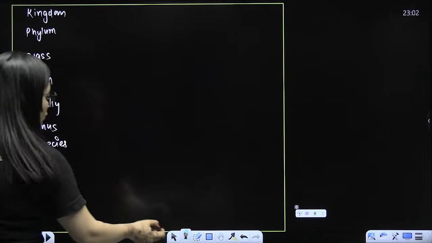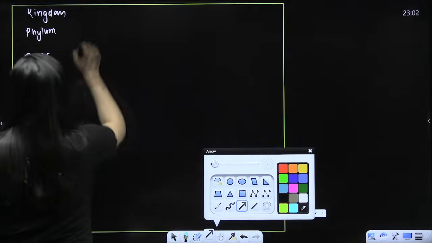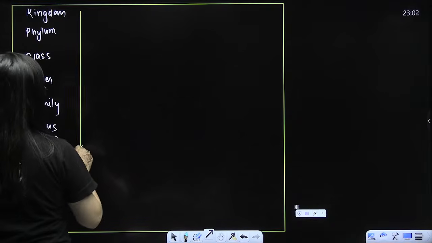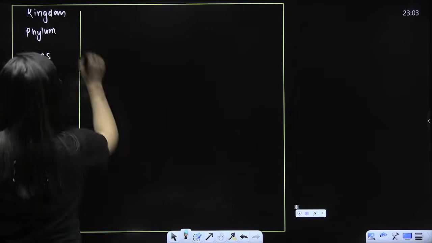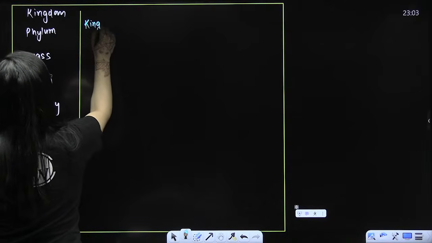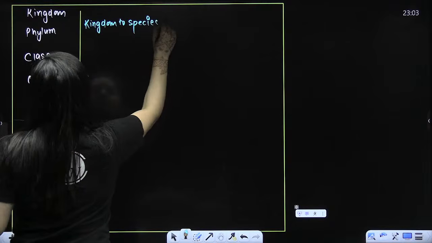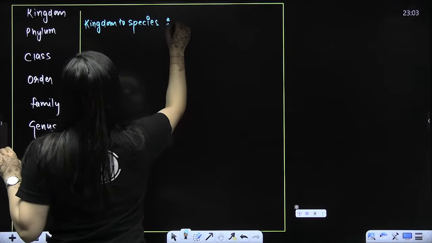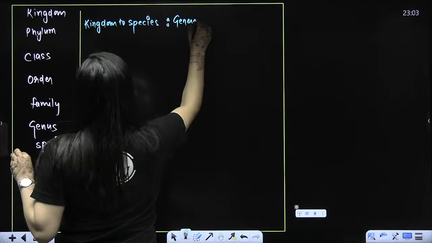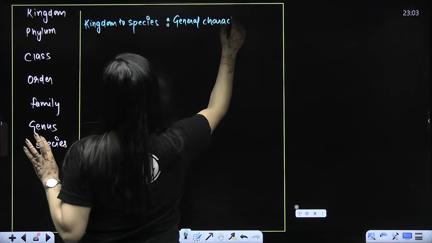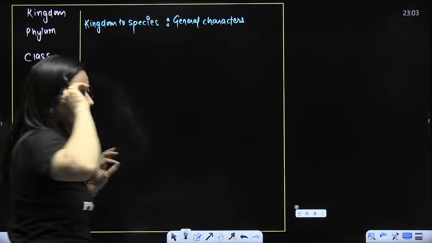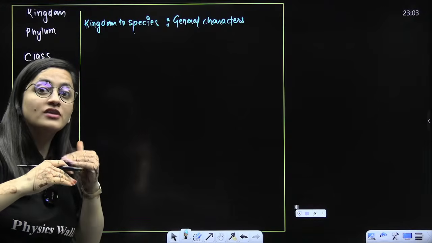So beta, when we move from kingdom to species, remember this part. General characters, these should be the characters, that's why you are an animal. But when we go down, we go for the similarities.